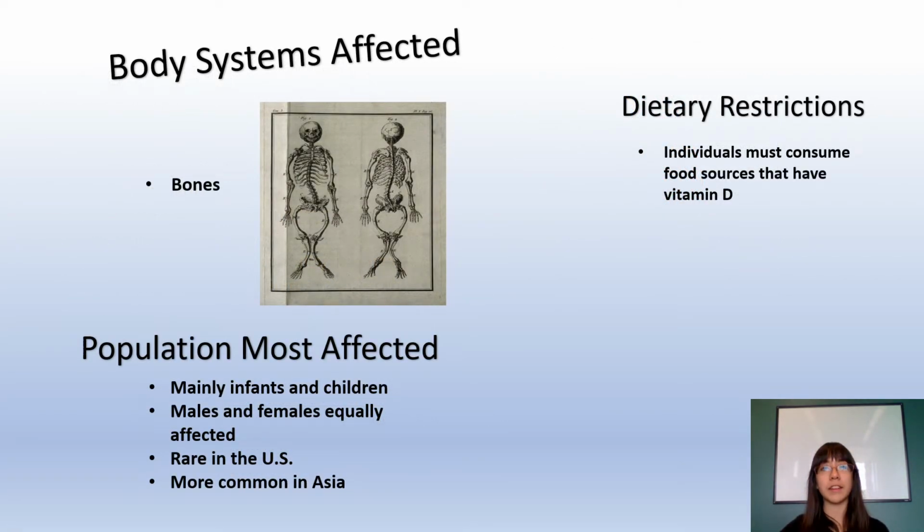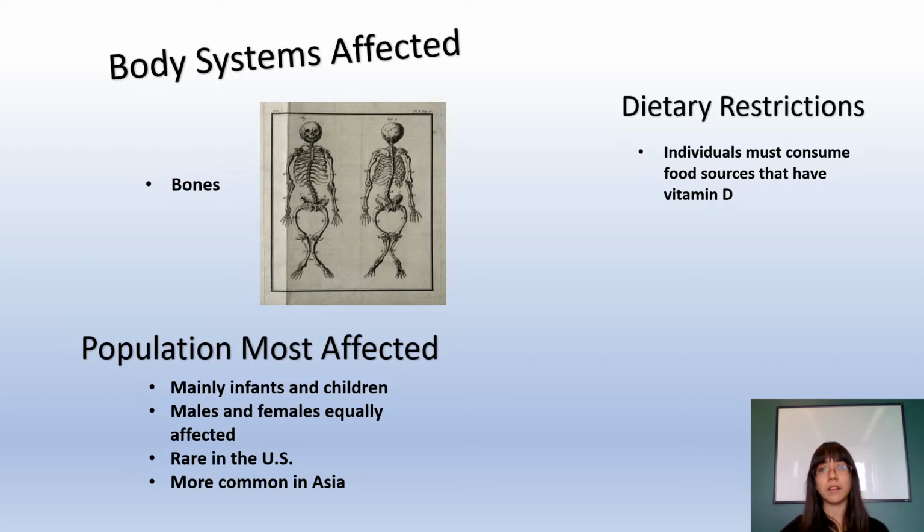Body systems affected. Rickets affects the bones of our skeletal system. The bones become weak due to lack of vitamin D and calcium needed for strong, healthy bones. This causes the bones of the body to grow improperly and become misshapen.